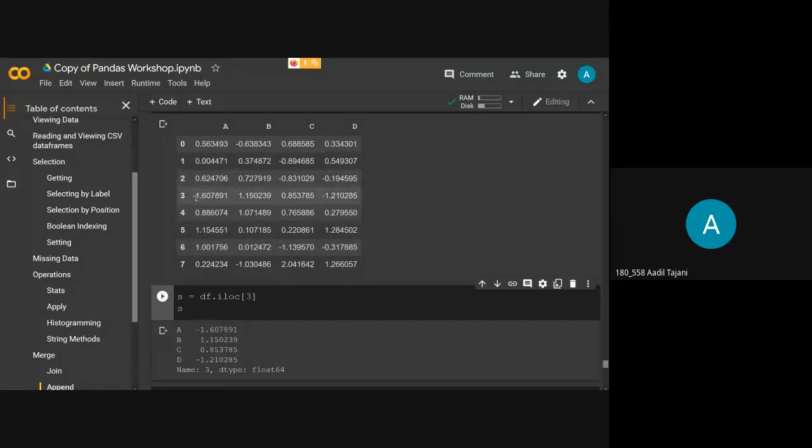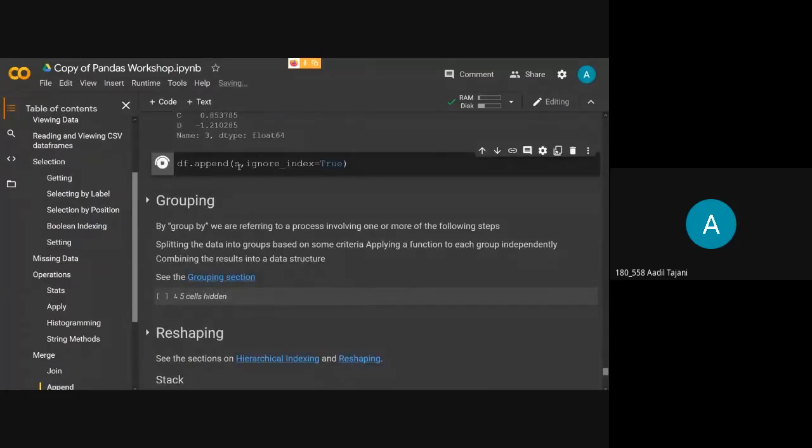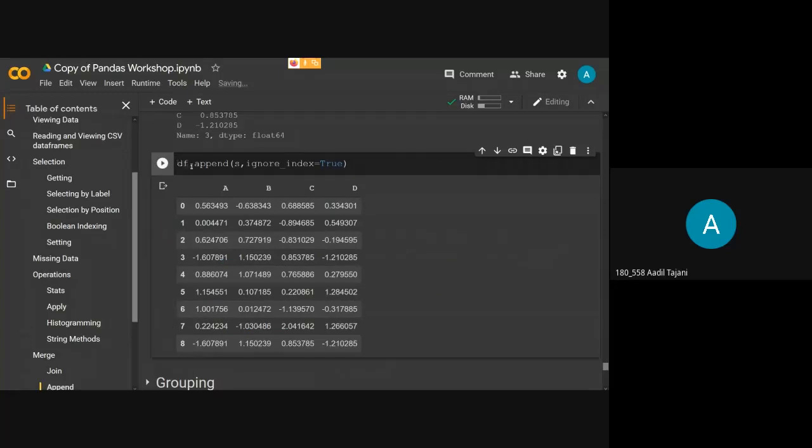As you can see here, it has taken this series of index 3 and assigned it to S. Now I want to append this series to this data frame only. So I will just use df.append, okay, on my data frame, which is a, and I will apply the append function with the series that I want to append to it. And here, as you can see, I have used ignore index.